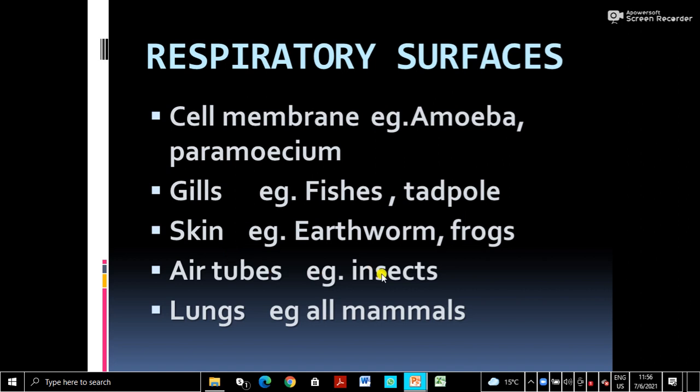And insects respire through air tubes. Air tubes, also called trachea, tracheae in the plural. Air tubes or tracheae are the respiratory surfaces of insects. And lungs in all higher animals, like all mammals, lungs are the respiratory surfaces of human beings and all other mammals. So these are some of the respiratory surfaces. I'll show you some images also for this.